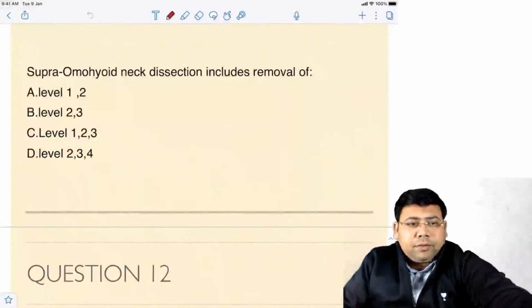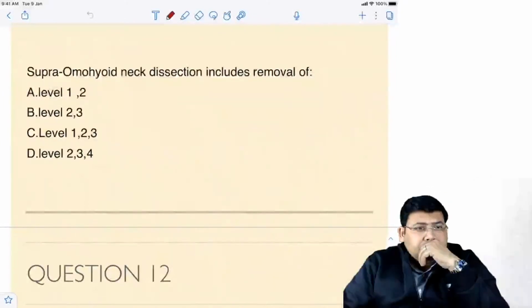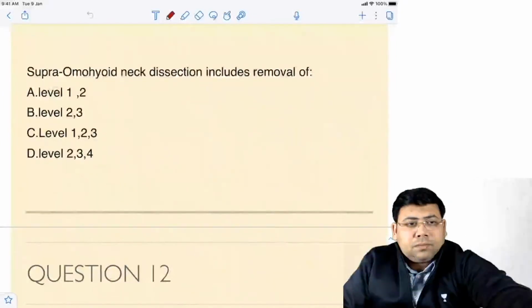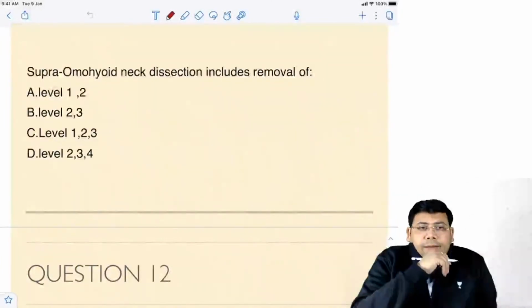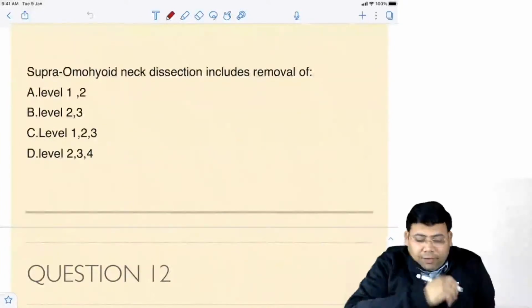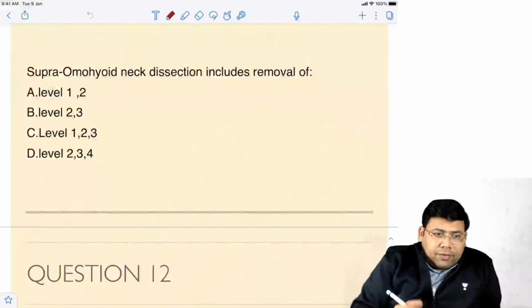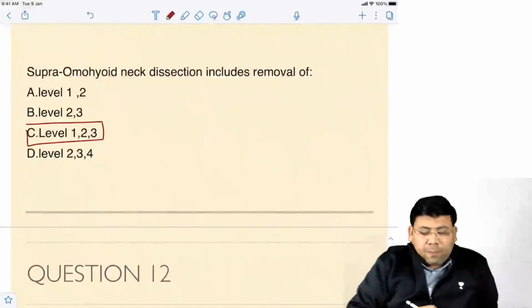Supraomohyoid. Very good. So it is 1, 2, and 3.